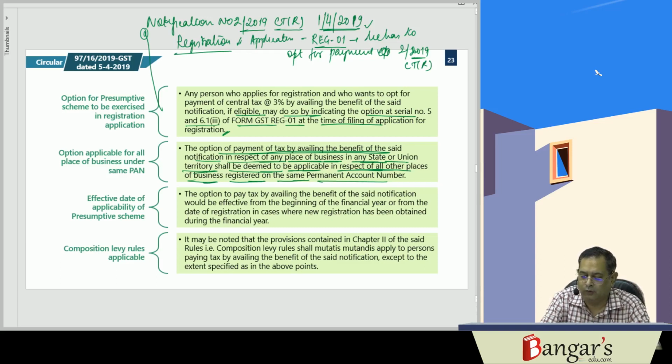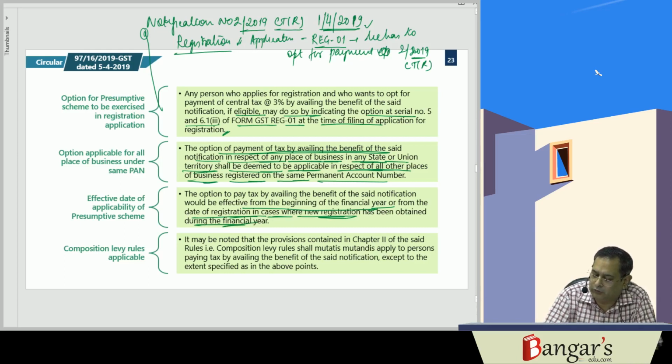Then what is the effective date of applicability of the presumptive scheme? The option to pay tax by availing the benefit of the said notification would be effective from the beginning of the financial year. If you have not opted in the earlier financial year and now want to opt, then it will be from the beginning of the financial year, or from the date of registration in case a new registration is obtained during the financial year. And this is now contained in section 10(2)(a).